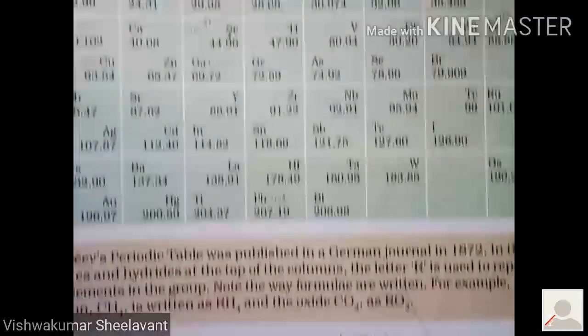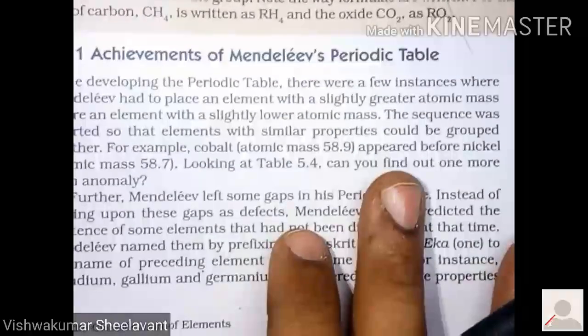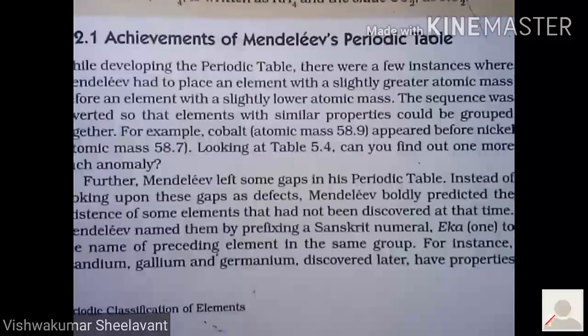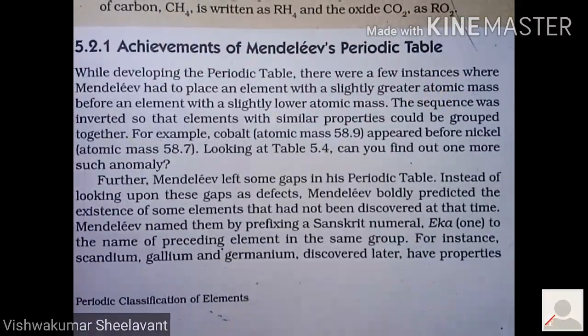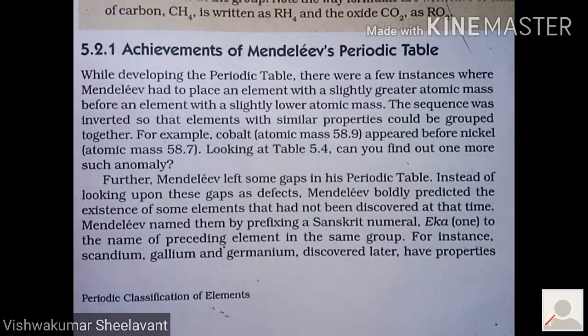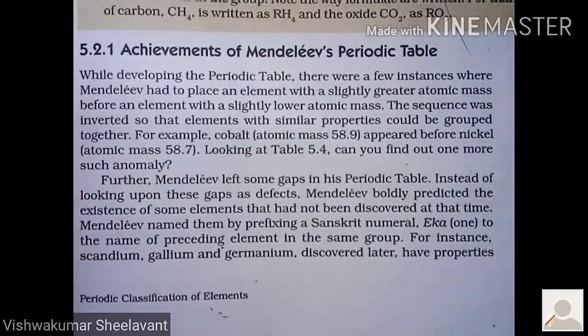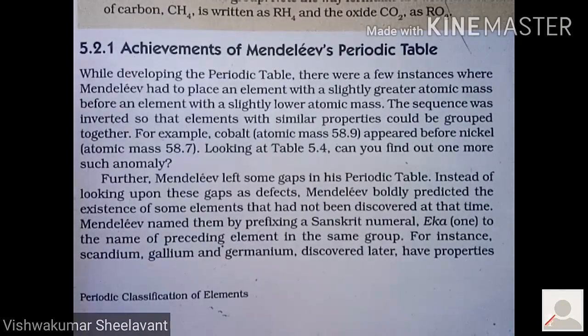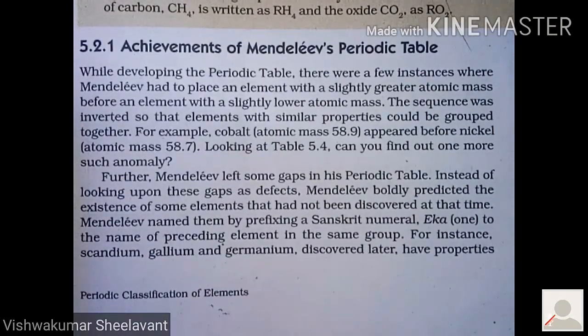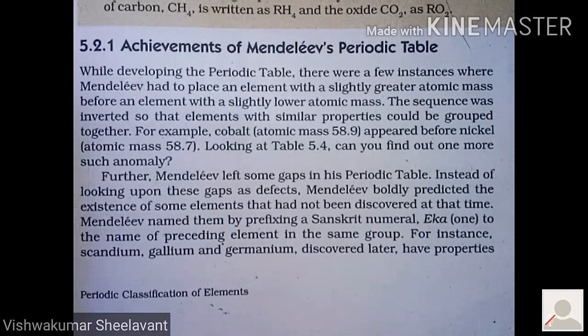Now we have to see what the achievements of Mendeleev's periodic table are. That means how it is better than Dobereiner's triads and how it is better than Newlands' classification, that we have to see.